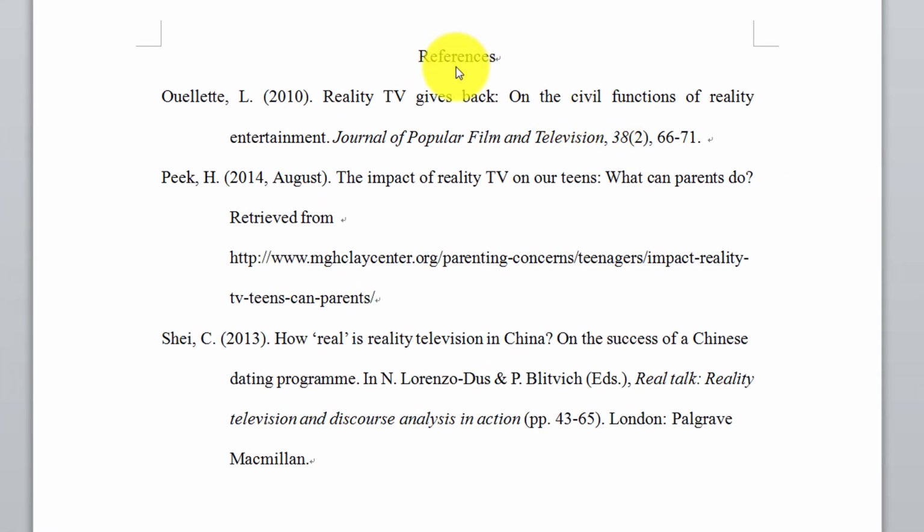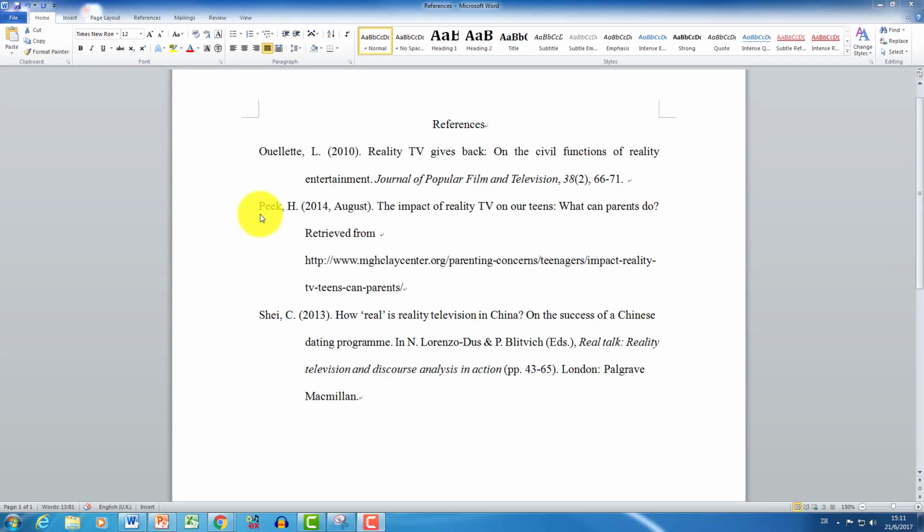So you see on top of the page is the title References. References is centered and it is not bolded, underlined, or in quotation marks. And you'll see here are the 3 sources that a student used for their literature review, and they are in alphabetical order. So we have O, P, and S. You can also see that there's hanging indentation. So notice that this first source, it takes up 2 lines, but the second line is indented.